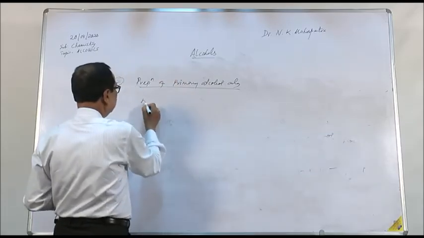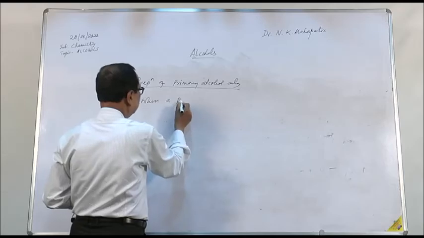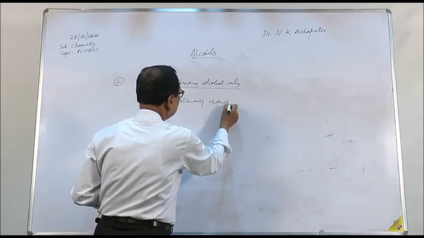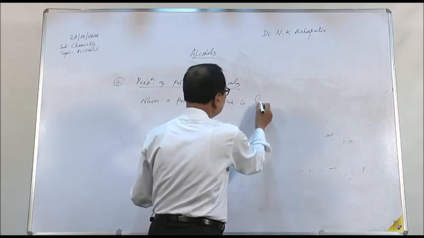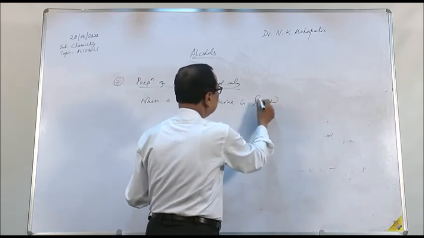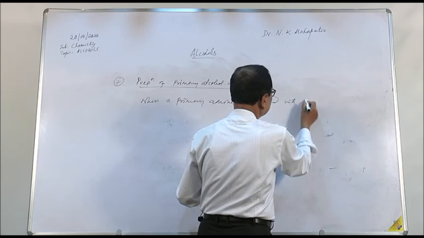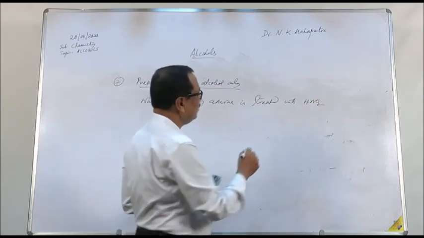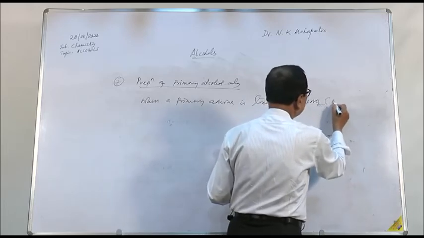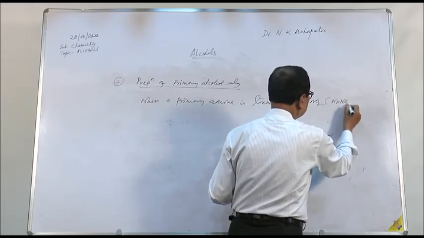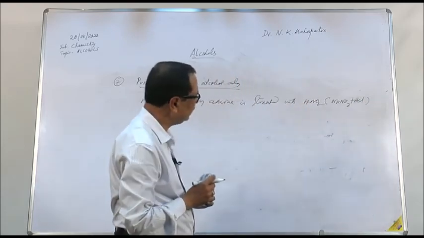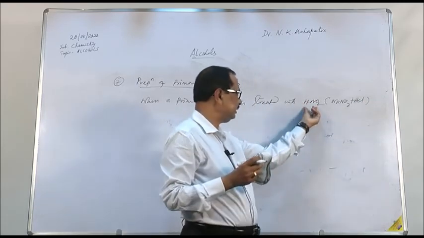When a primary amine is treated with nitrous acid, HNO2, a primary alcohol is formed. Nitrous acid is usually not present in the laboratory, just like sulfuric acid or nitric acid, because nitrous acid is an unstable acid.